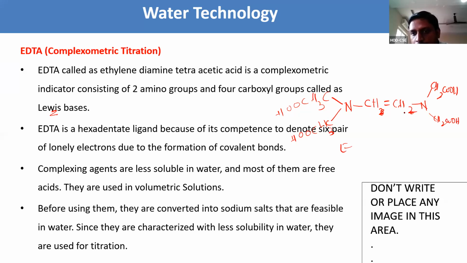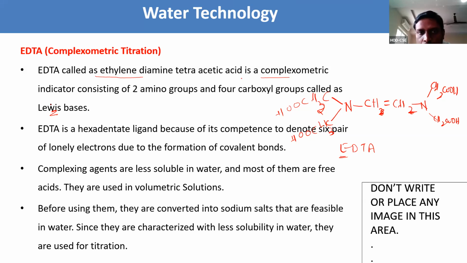Ethylene is CH2-CH2, diamine is two amines. The valence of nitrogen is 3, so each nitrogen is connected to two CH2COOH groups, four in total. This is ethylene diamine tetraacetic acid. The same thing is explained here: EDTA is ethylene diamine tetraacetic acid, a complexometric indicator.